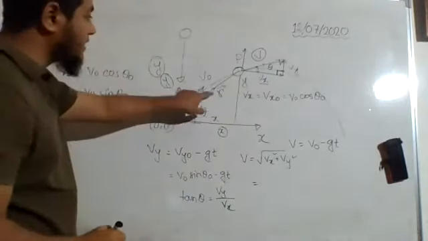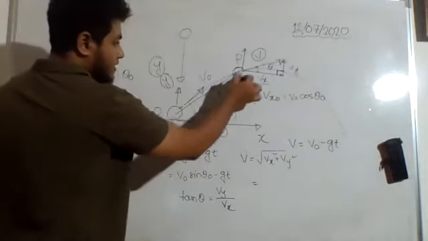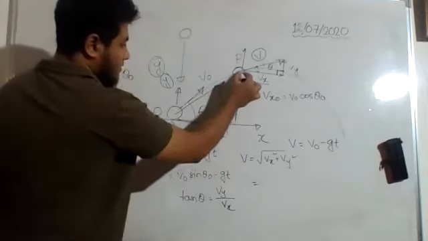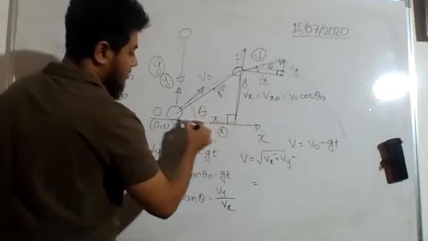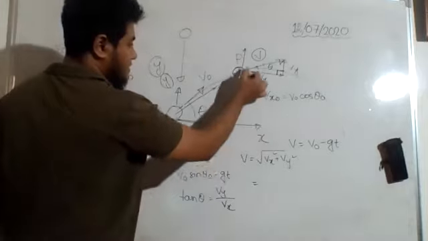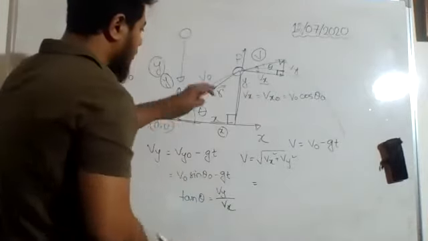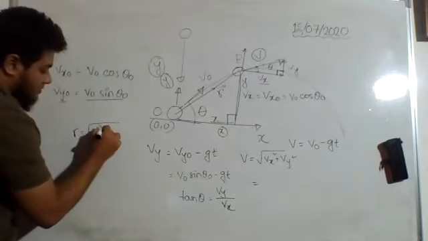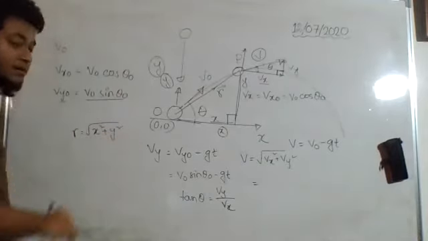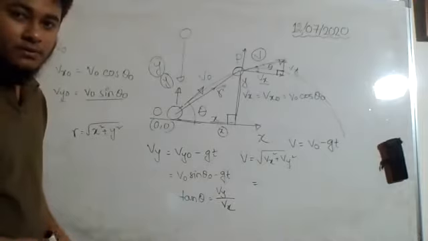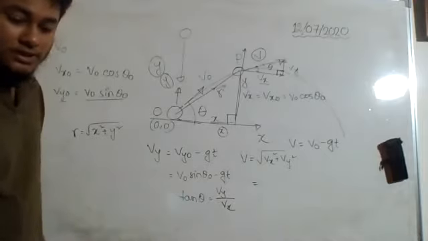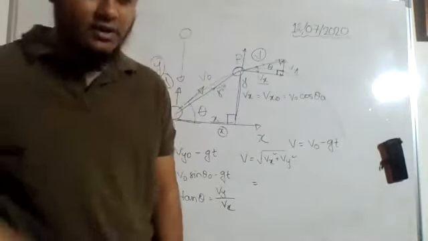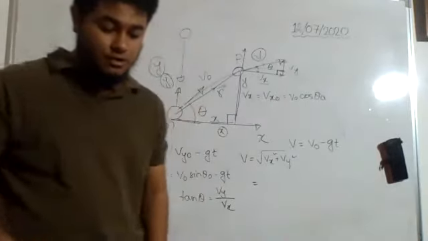Another right angle triangle has been formed here: this is the hypotenuse, this is the distance covered in the x direction, and this is the distance covered in the y direction. So r is equal to root over x square plus y square, by the Pythagoras theorem. Sadia, do you have a doubt? If anybody has a doubt, please unmute yourself and let me know.